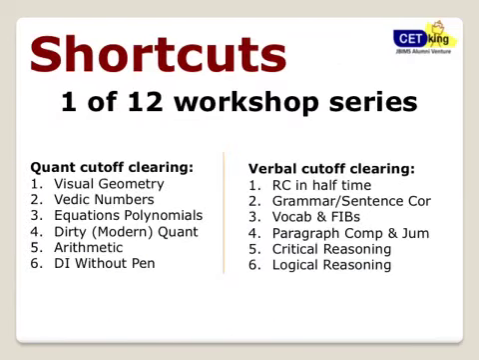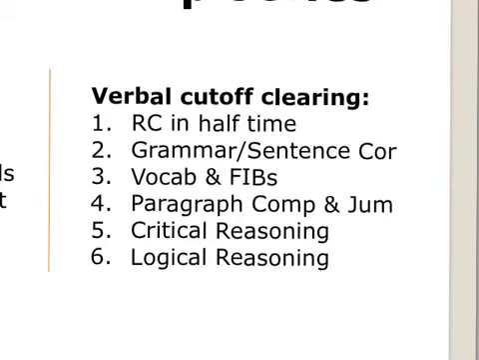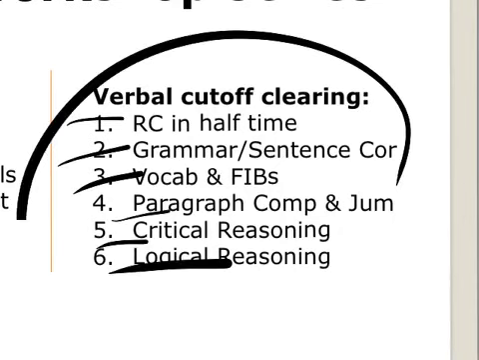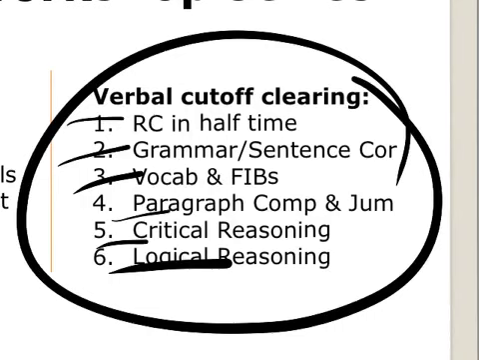Alright, so these were the 12 workshops, main workshops we have for the verbal, and overall 6 workshops we conduct for the cutoff clearing workshop, which will be more than sufficient for you to clear the cutoff for the verbal sections. RC, grammar, vocab, paragraph completion, critical reasoning, logical reasoning. These are 6 areas which you have to work on to get yourself in CAT.